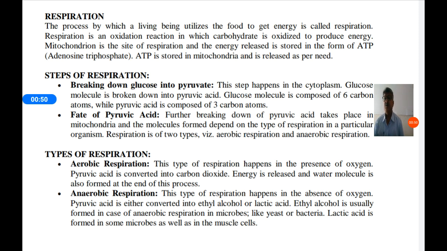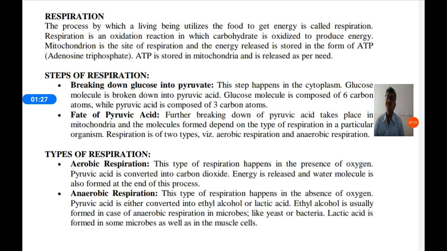We have discussed what respiration is. The process by which living beings utilize the food to get energy is called respiration. Respiration is an oxidation reaction in which carbohydrate is oxidized to produce energy, and this happens in cell organelles called mitochondria, where the energy released is stored in the form of a chemical, ATP, adenosine triphosphate.